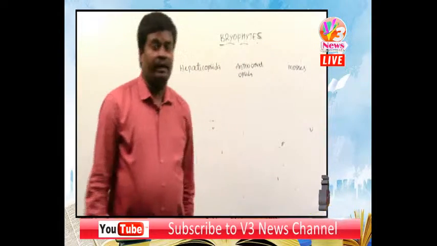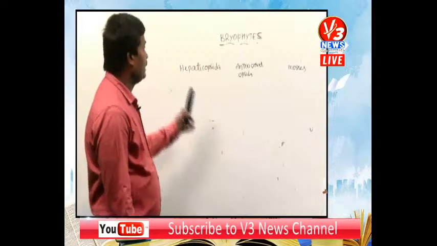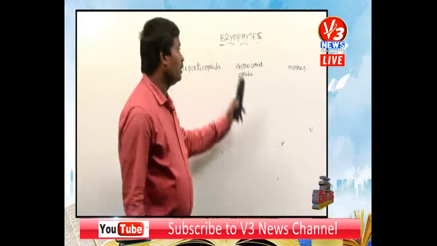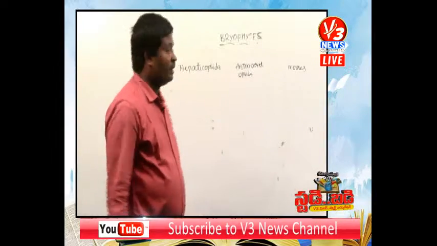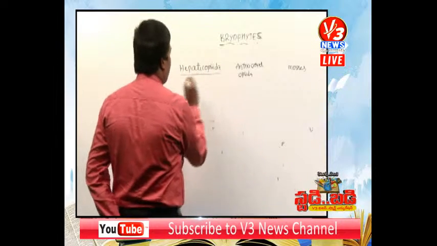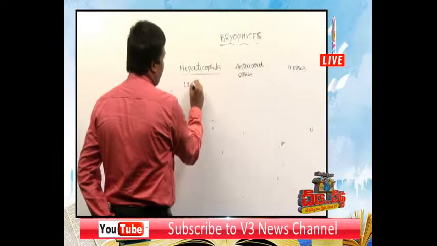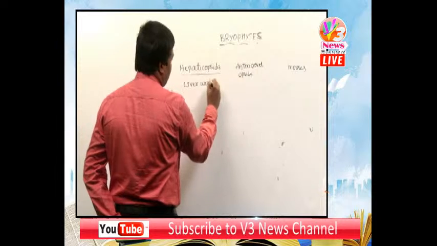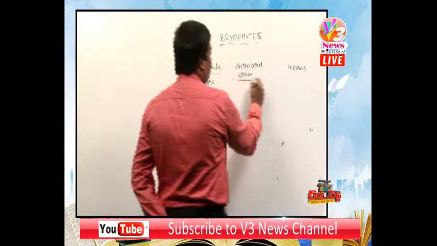Like algae, there are three classes in Bryophyta. What are the three classes? Hepaticopsida, Anthocerotopsida and mosses. Hepaticopsida includes liverworts.